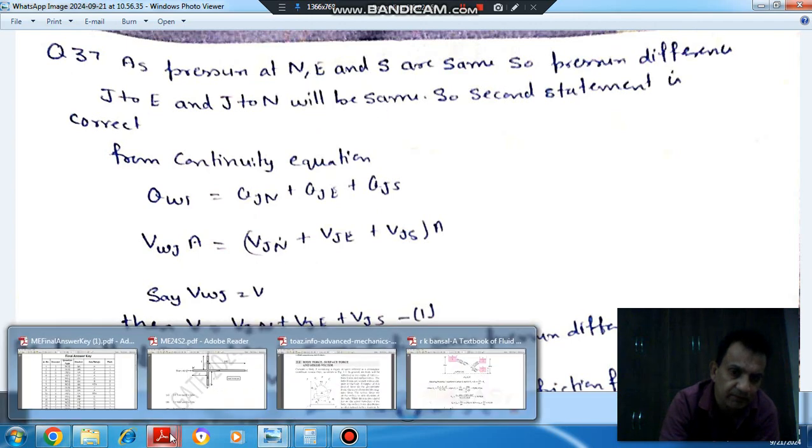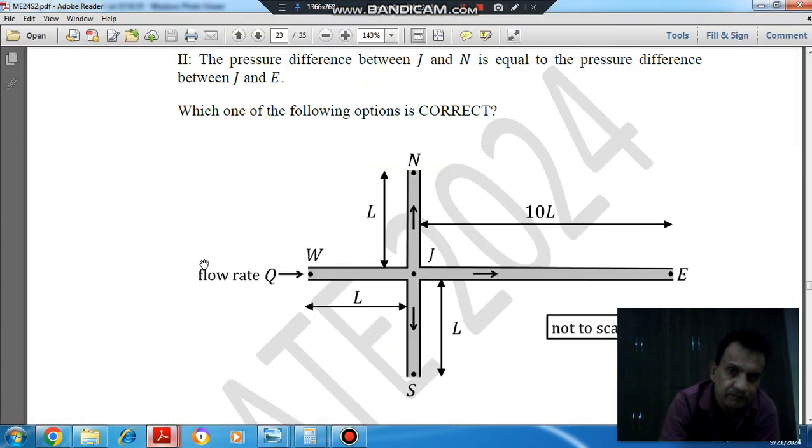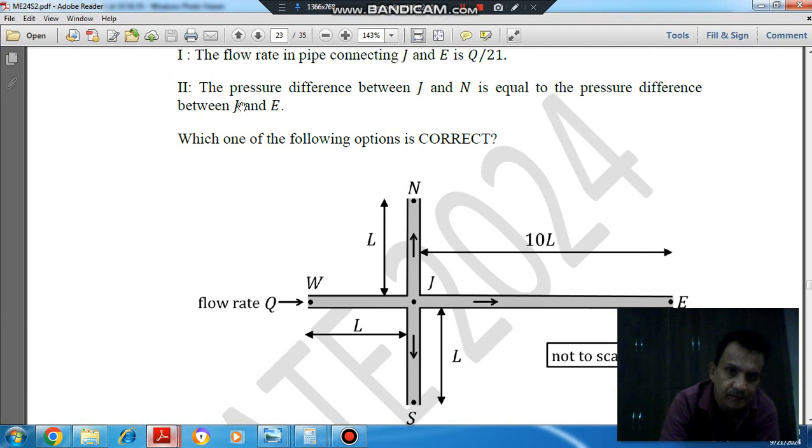So the second statement is correct. The pressure difference between J and N and J and E is the same because pressure is the same here and here, and at point J it will have some pressure. So the second statement is correct.